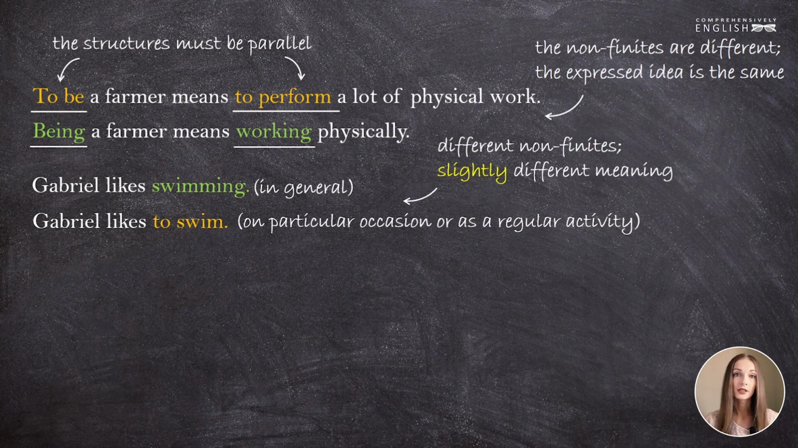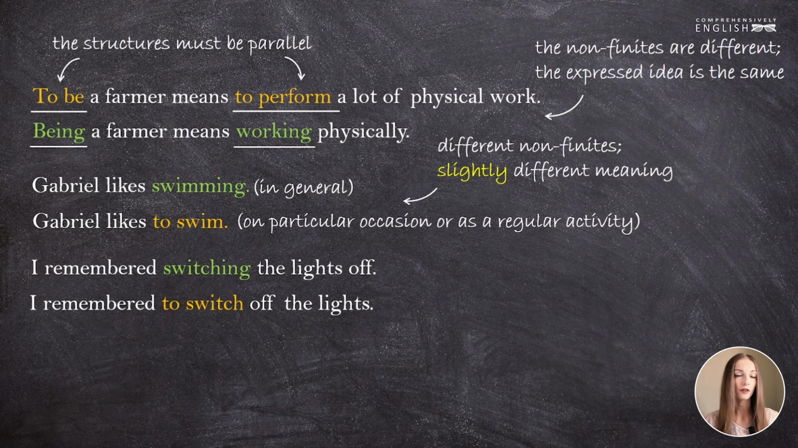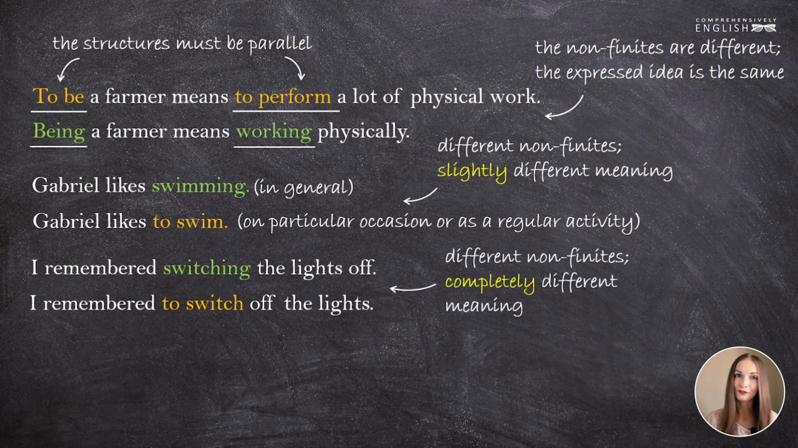Another couple of sentences to consider. I remembered switching the lights off and I remembered to switch off the lights. Here both the gerund and the infinitive can be used, but the meaning will be absolutely different. I remember switching the lights off means that I have a memory of this action in my head. And I remember to switch the lights off means I didn't forget to do it.